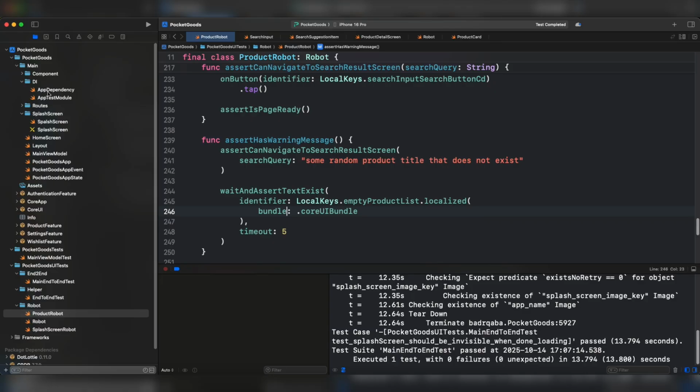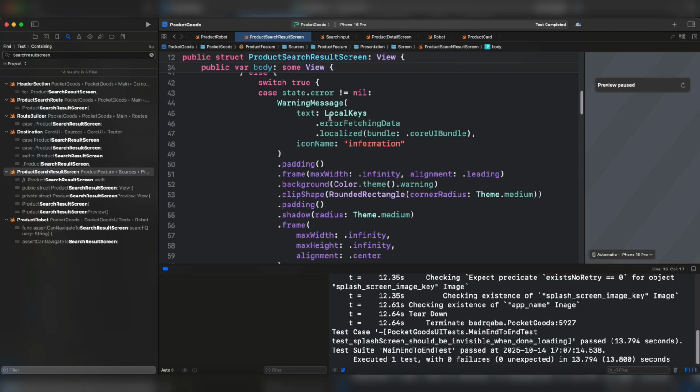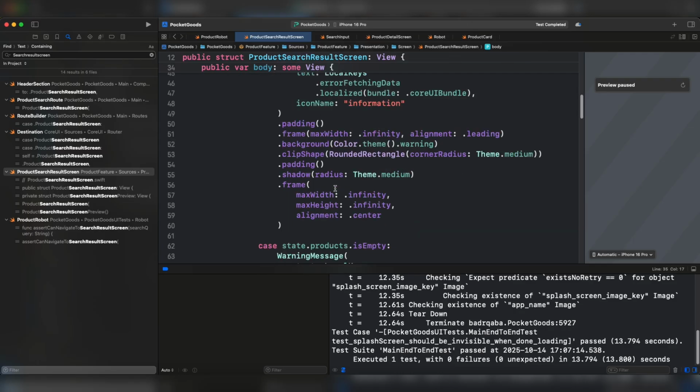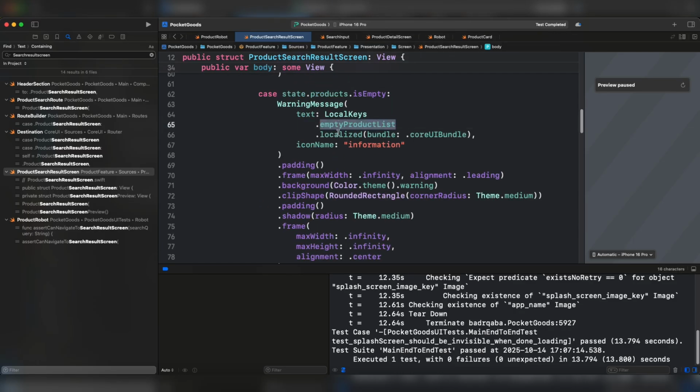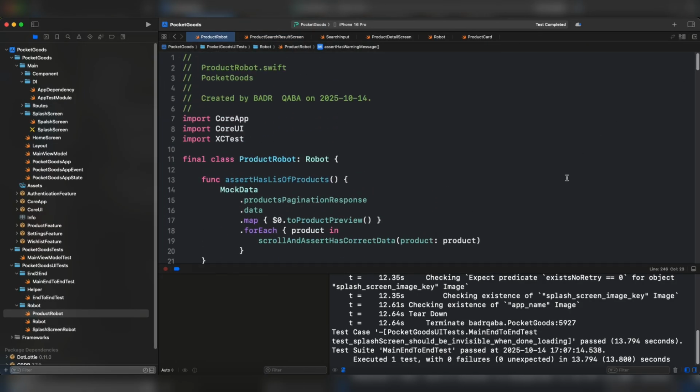All right, let's come back to the search results screen to see that in action. The warning message is identifiable by the text empty product list, and localized. And I think that's pretty much it for the product robot. Let's focus on the scenarios.